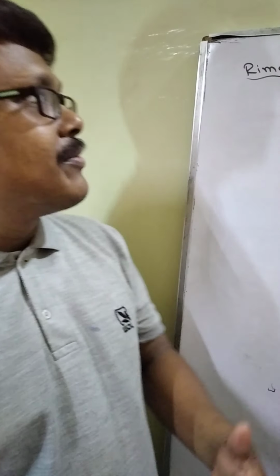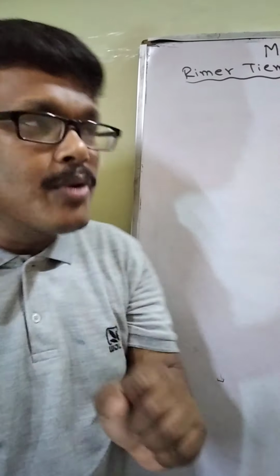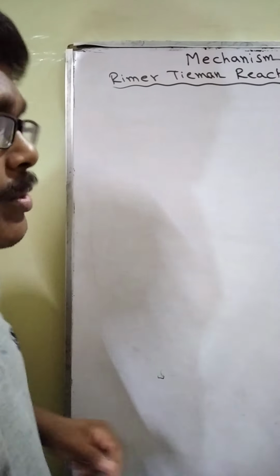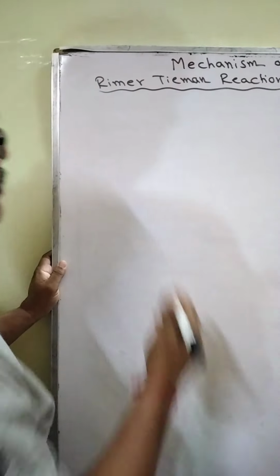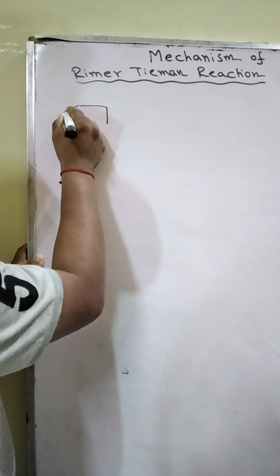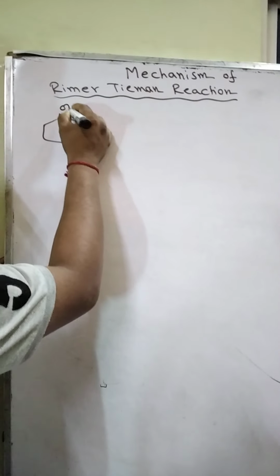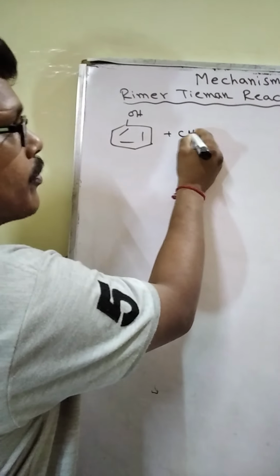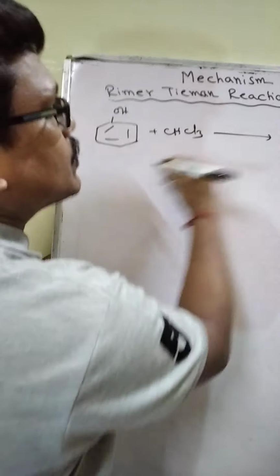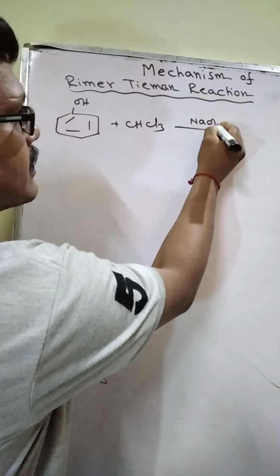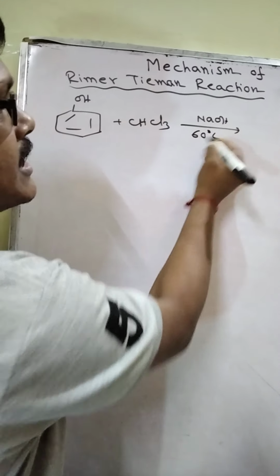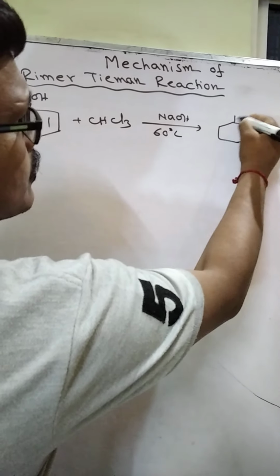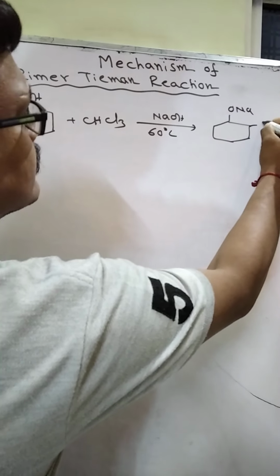Students, today I have come with a mechanistic study of an important reaction, that is Reimer-Tiemann reaction. At first I want to mention the reaction overall. If phenol is allowed to react with chloroform in presence of NaOH at a temperature of 60 degrees Celsius, then a compound is formed, ONaCHO.